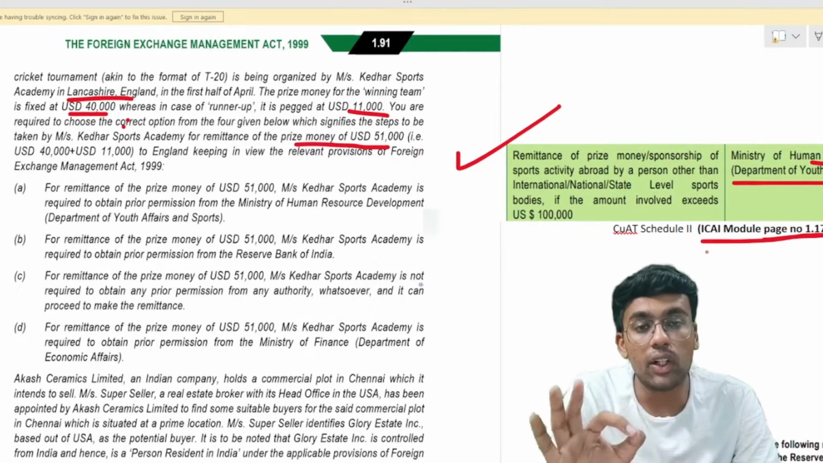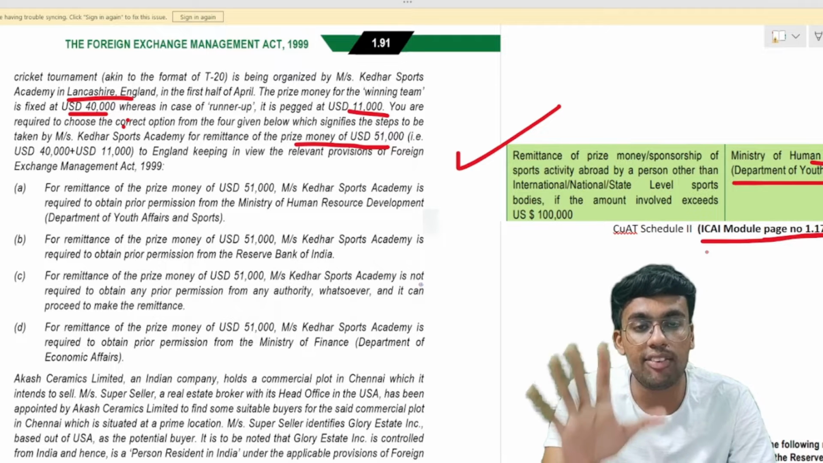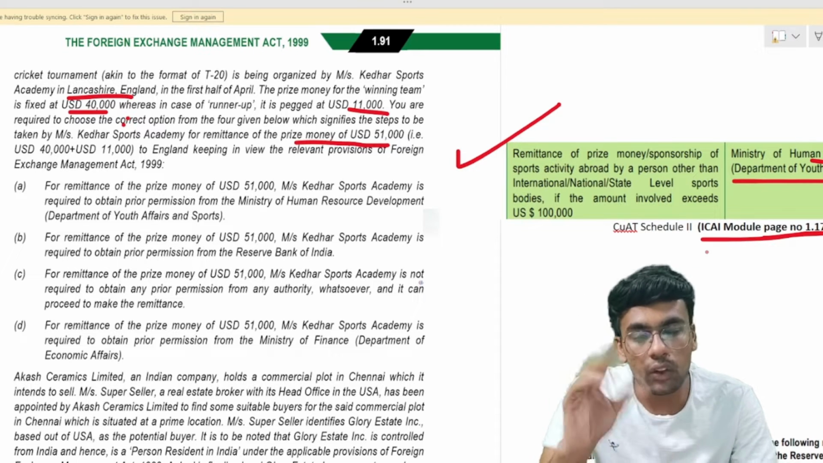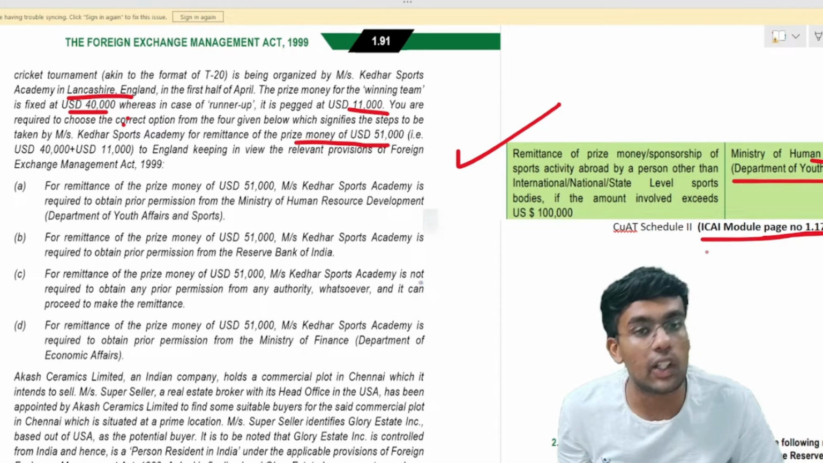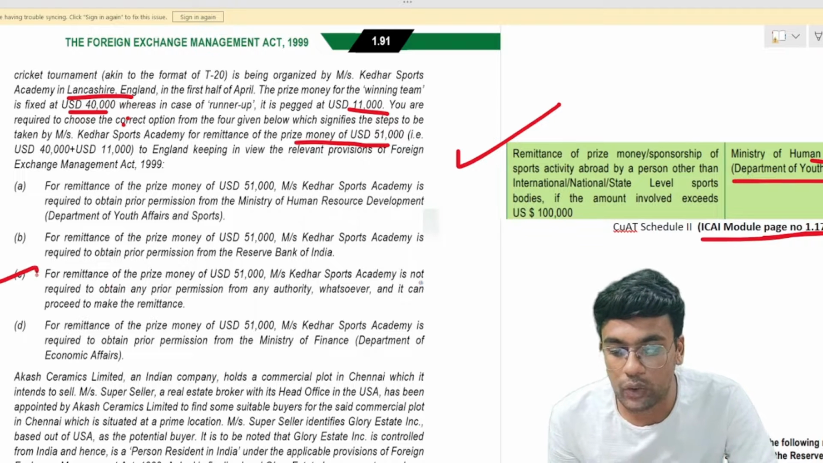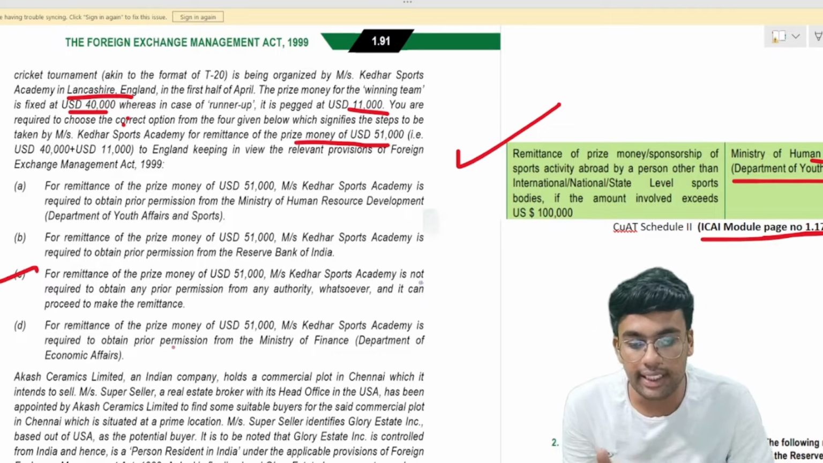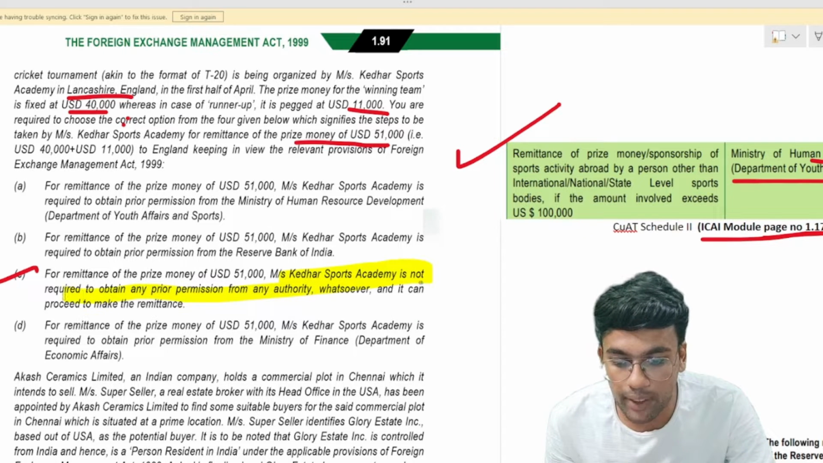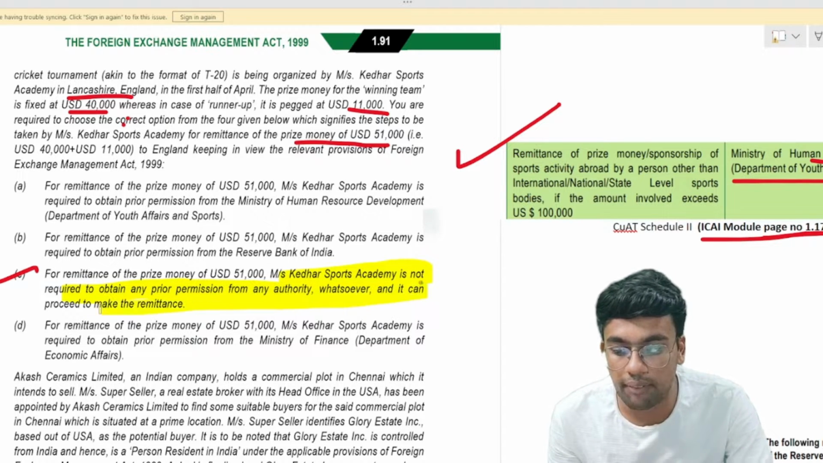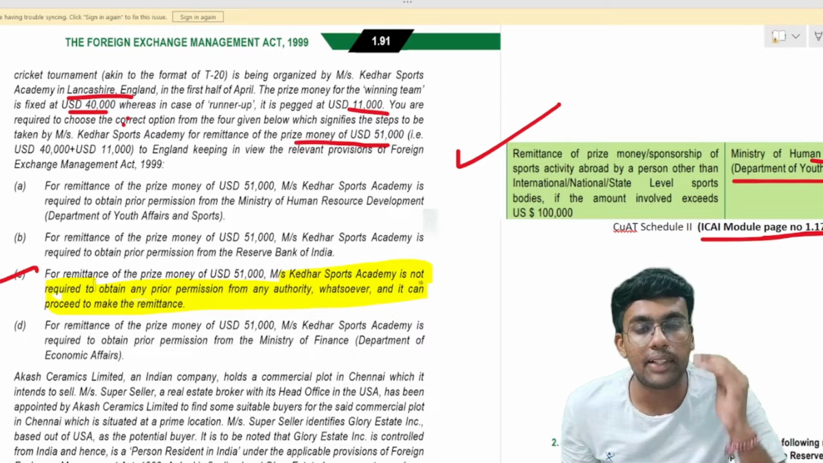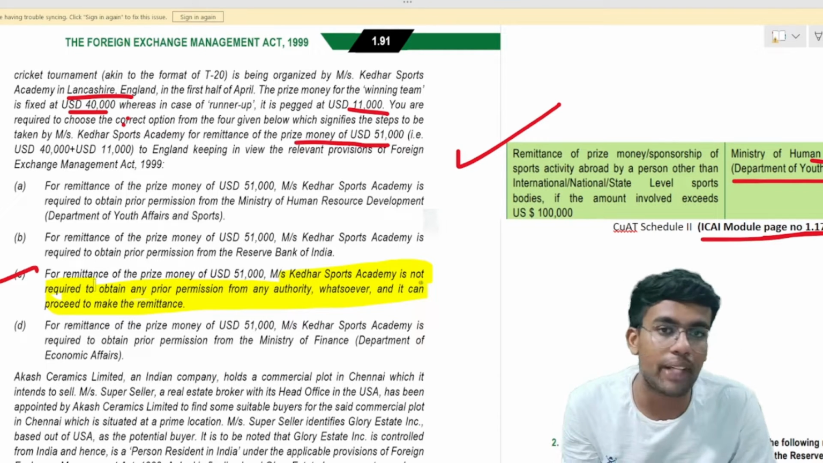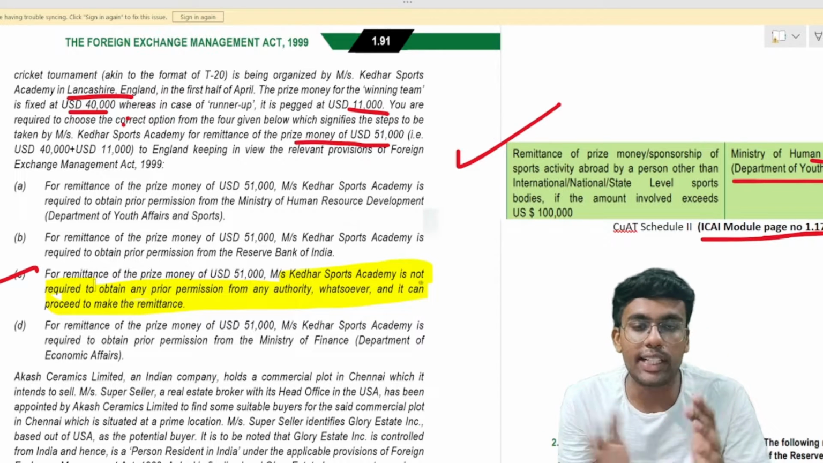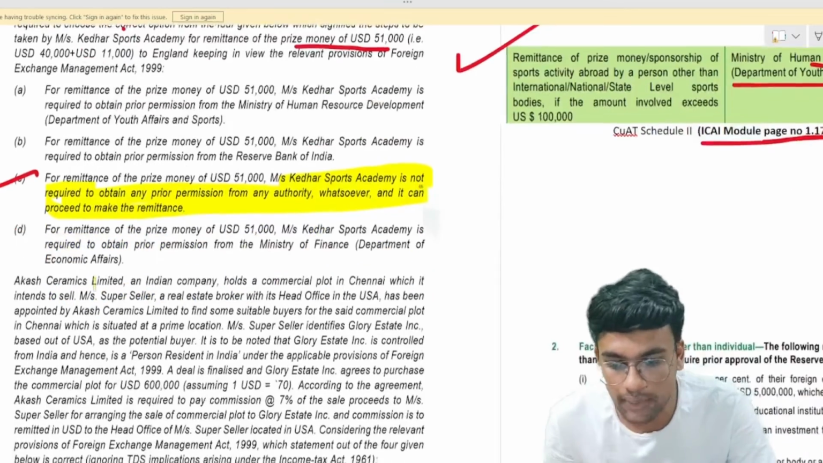But only if the amount of remittance is more than $1 lakh. If it is less than $1 lakh, there is no need for prior approval of the central government as well. So here, point C looks to be matching, which says that no prior approval is required. Kedar Sports Academy is not required to obtain any prior permission from any authority whatsoever. It can proceed to make the remittance without obtaining prior approval from any central government bodies. So the answer to this question is point number C.